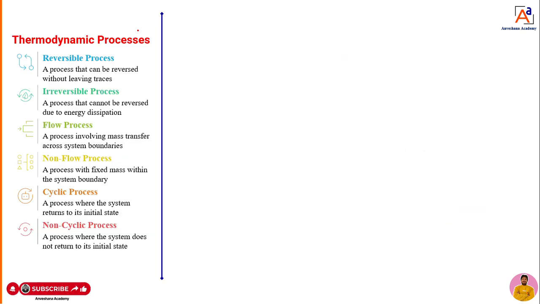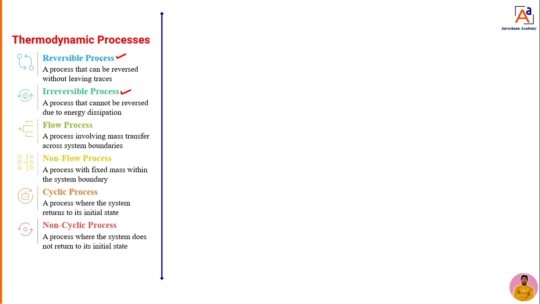Now dear students, we discussed the thermodynamic process in detail in the previous class. Based upon the condition or parameters of the system, we are going to have different types of processes. One is the reversible process and the irreversible process.